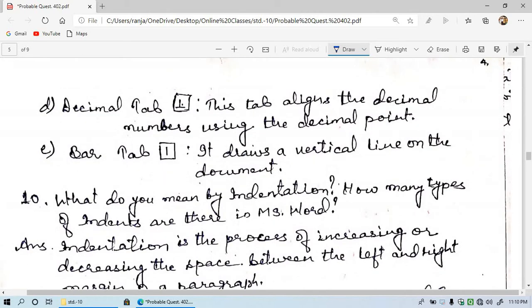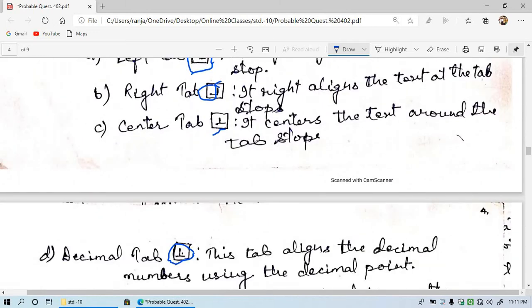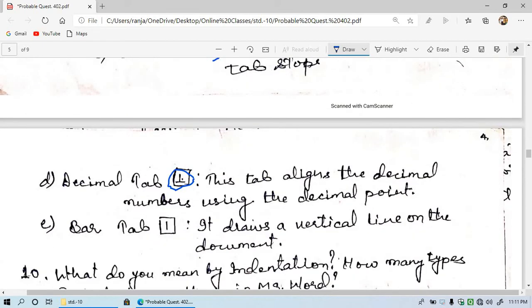Now the decimal tab. The symbol for the decimal tab is this one. It is somewhat different from the center tab, because here you are getting a point. It is called the decimal tab. This tab aligns the numeric value to the left of the decimal point.